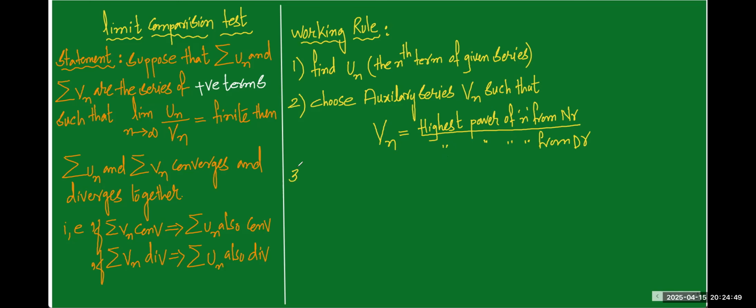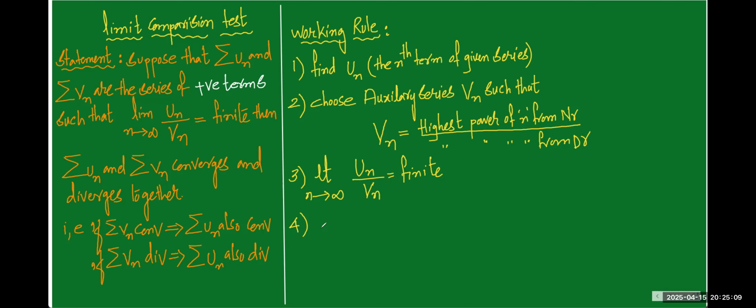Now the third step, we have to check this condition. If you apply the limit tending to infinity, un divided by vn must be a finite value. If it is infinite, we cannot move to the next step. It should be a finite value.